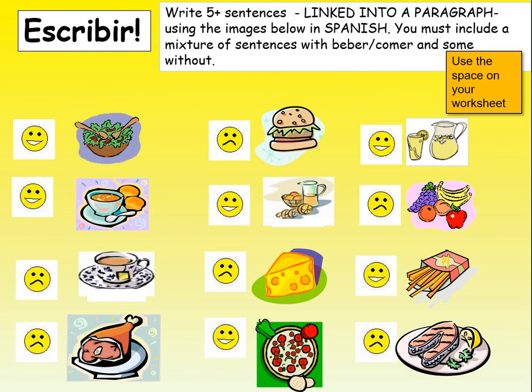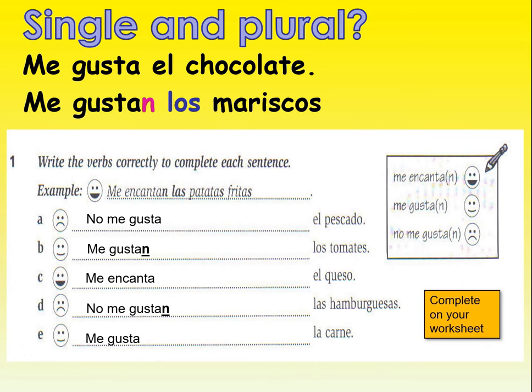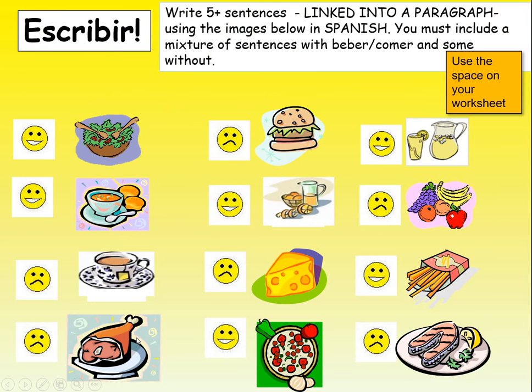Okay, now what we're going to do is, you've written some simple opinions there. You're now going to write some more extended opinions using these images. So you're going to write at least 5 sentences, link them into a paragraph using the images below. You must include a mixture of sentences with beber or comer and some without.